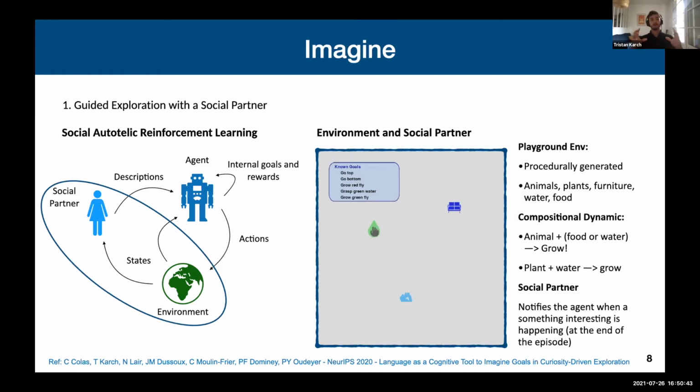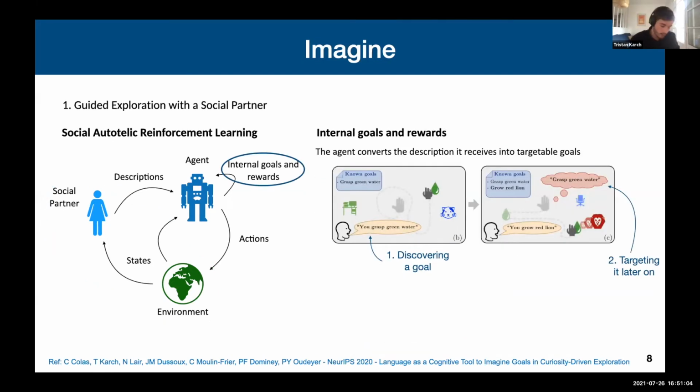The role of the social partner inside this environment is to notify the agent when it does something interesting. The social partner provides a description at the end of each episode. So now that you know more about the interactions between the social partner and the agent, let's zoom in on the internal models of the agent.